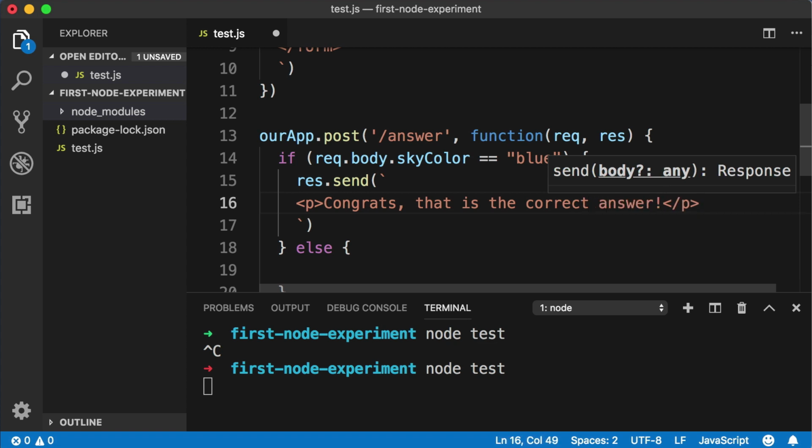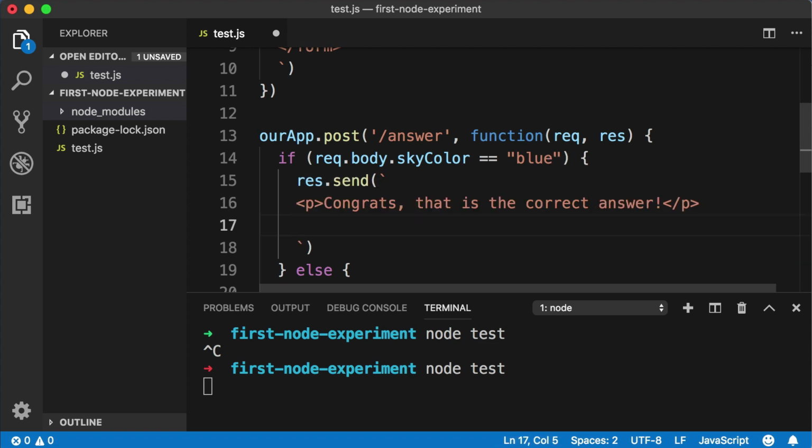And then maybe right below the paragraph, let's include an HTML link that they can click on to go back to the home page. So A for anchor. In the middle, let's say back to home page. And on the opening A tag, let's give it an href. And then let's just say / to represent the home page.